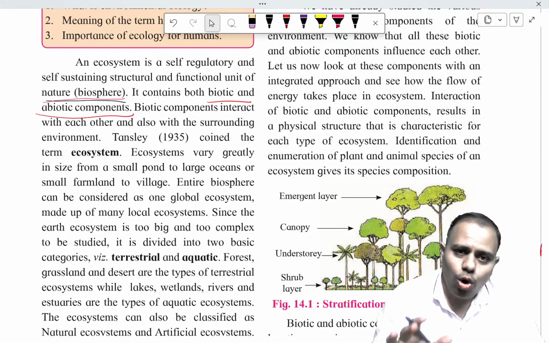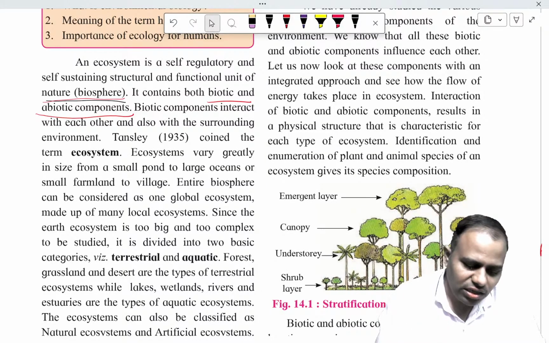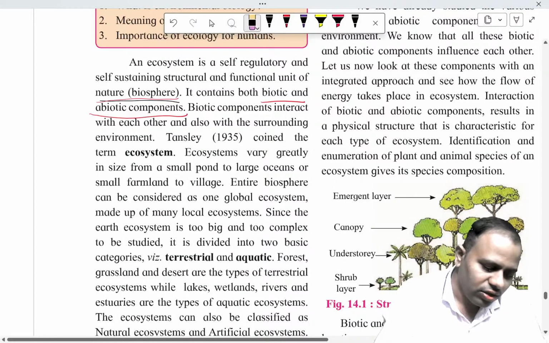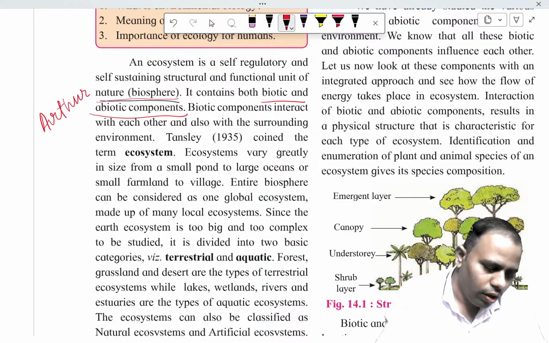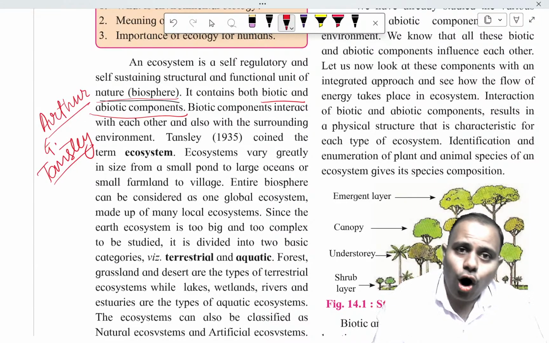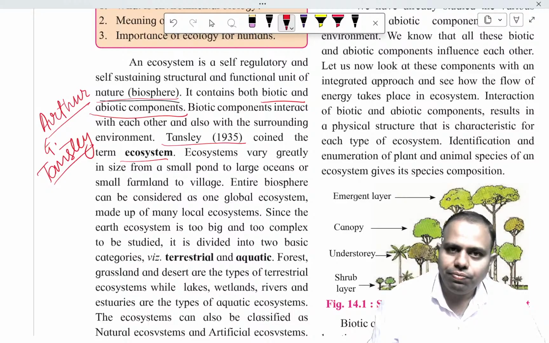When these things come together, the scientist Arthur G. Tansley, in 1935, called all this together an ecosystem.